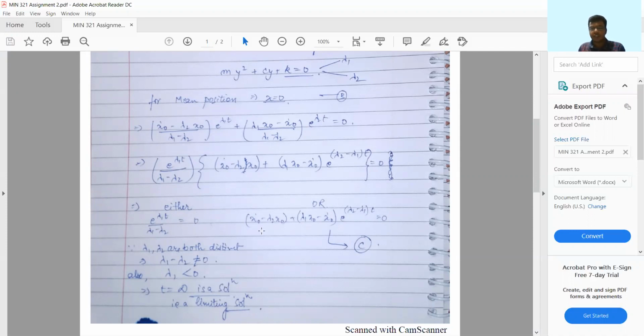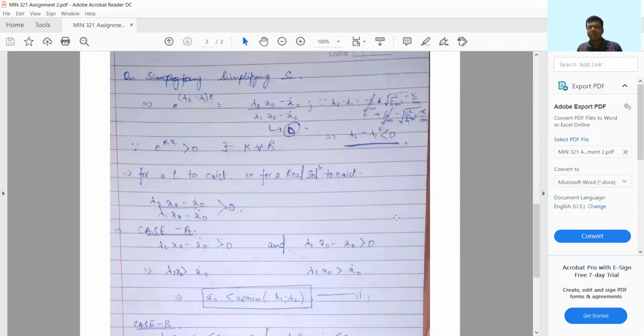For the second term, which is (x dot 0 minus lambda 2 x0) plus (lambda 1 x0 minus x dot 0) times e raised to the power of (lambda 2 minus lambda 1) t equal to 0. Before solving it, I have simplified, taking the terms containing t on the left hand side and the known parameters like x0 and x dot 0 on the right hand side. Also, I have computed the value of lambda 2 minus lambda 1. It comes out to be less than 0 for all the possible cases.